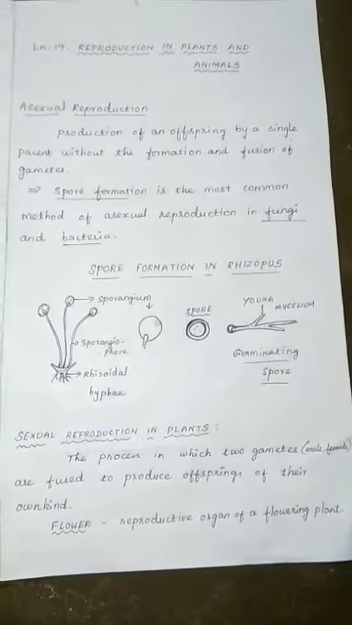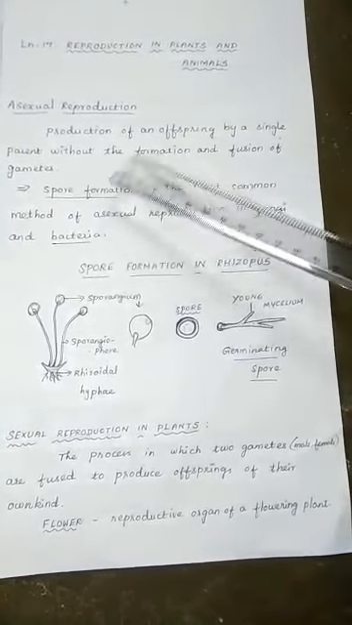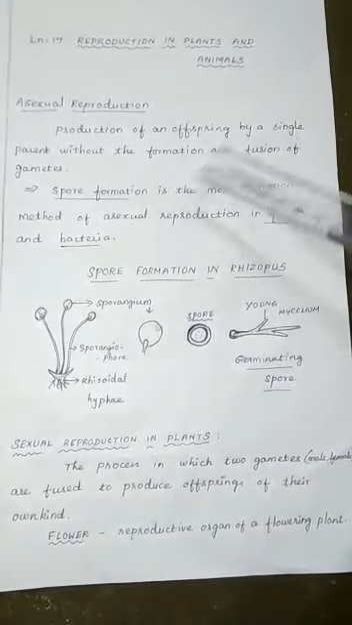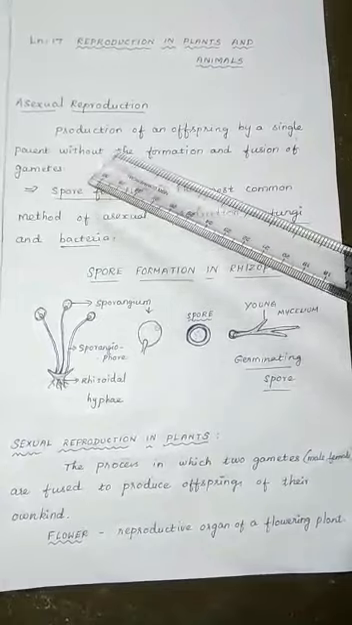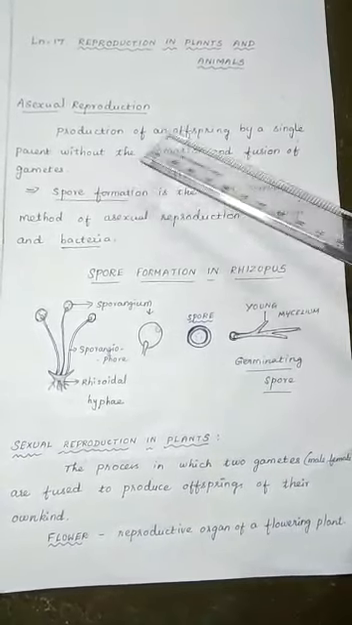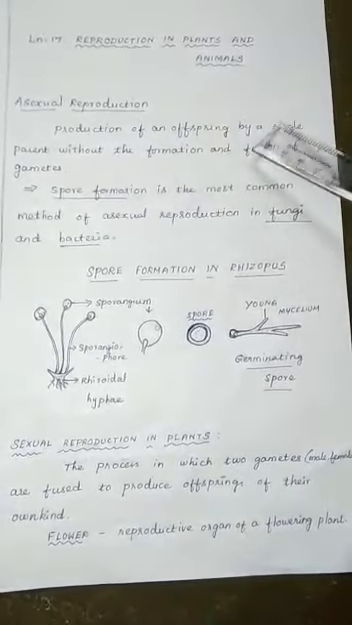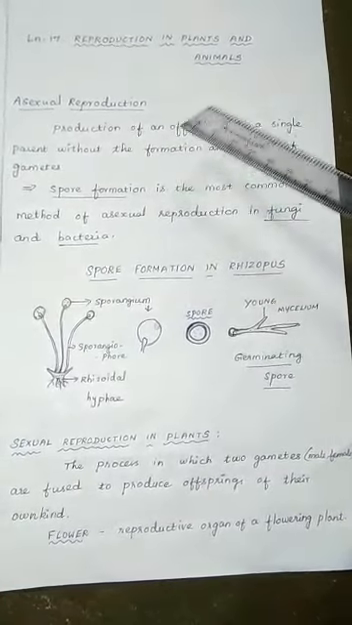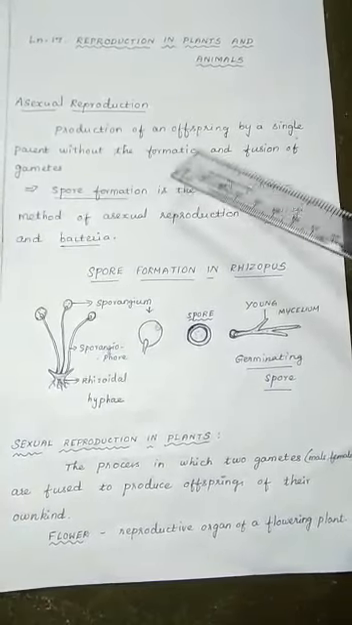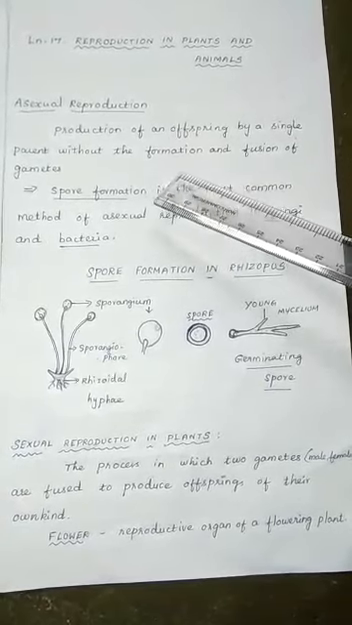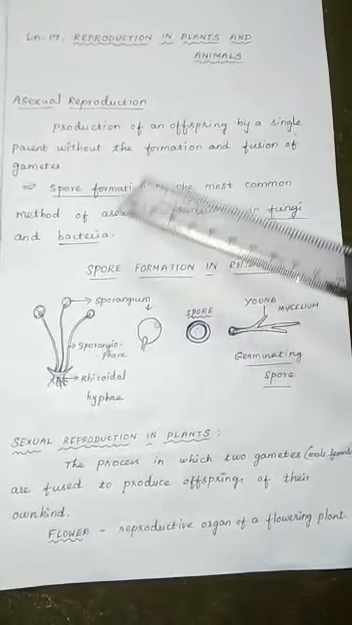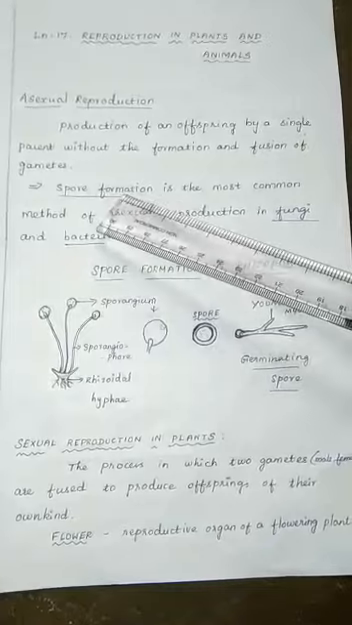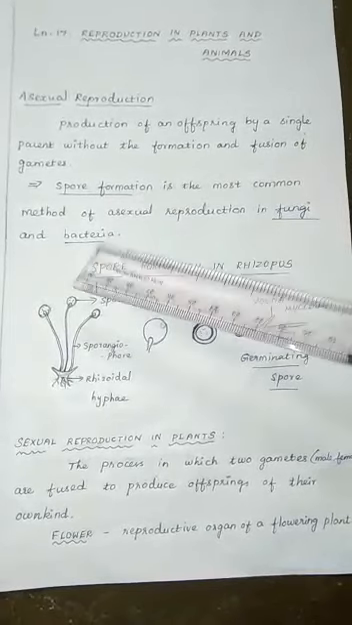Let's see asexual reproduction. It's a production of offspring by a single parent without the formation and fusion of gametes. So it's a type of reproduction producing an offspring by a single parent. How many parents involved? Single parent. Then the individuals formed will all be identical to the parent. And here the most common method of asexual reproduction is the spore formation in fungi and bacteria.